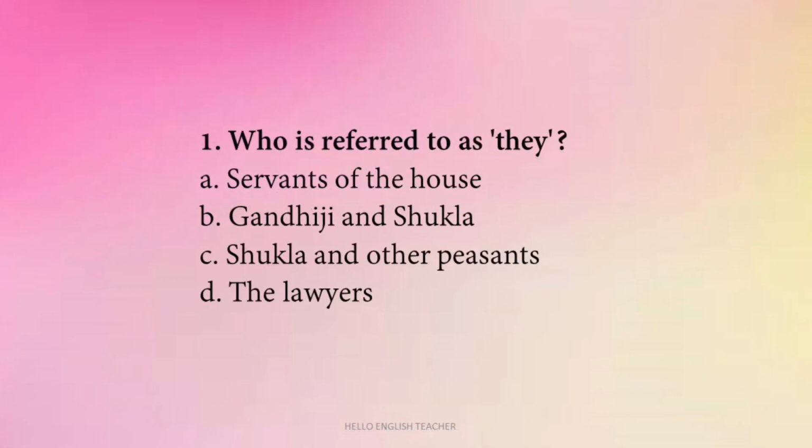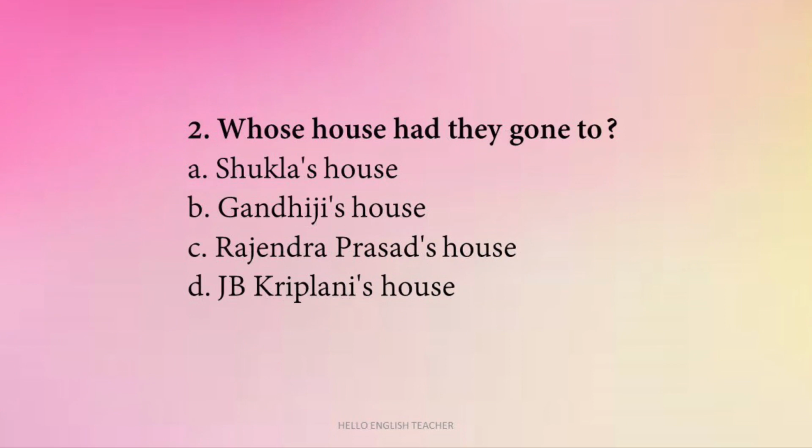So here are the questions. Who is referred to as they? Servants of the house, Gandhiji and Shukla, Shukla and other peasants, the lawyers. So the answer is servants of the house. So question number 2. Whose house had they gone to? Shukla's house, Gandhiji's house, Rajendra Prasad's house, JB Kriplani's house. So they had gone to Rajendra Prasad's house, who was a lawyer.